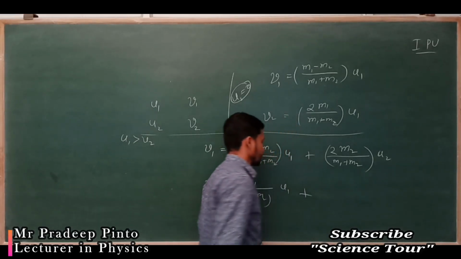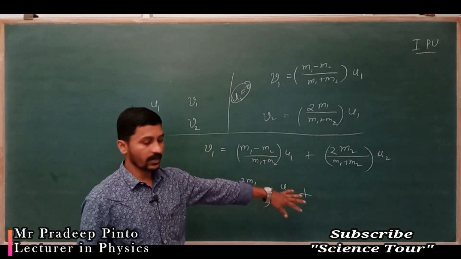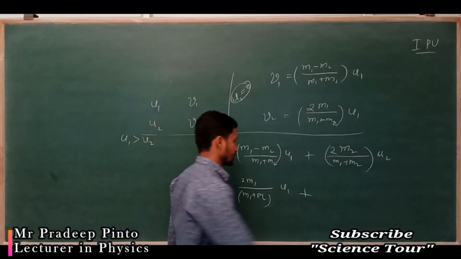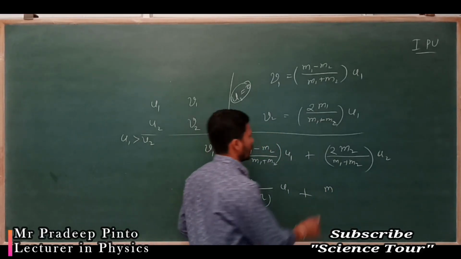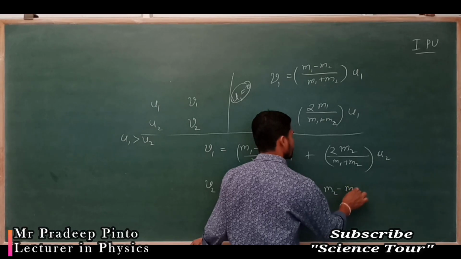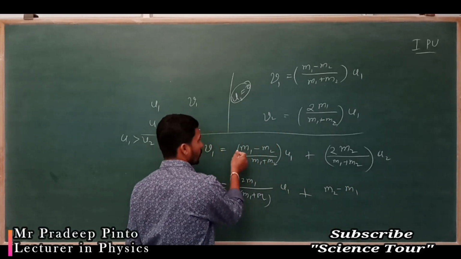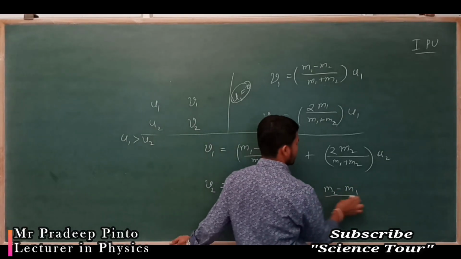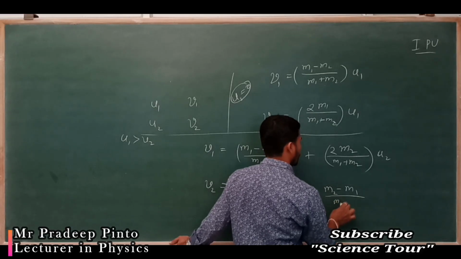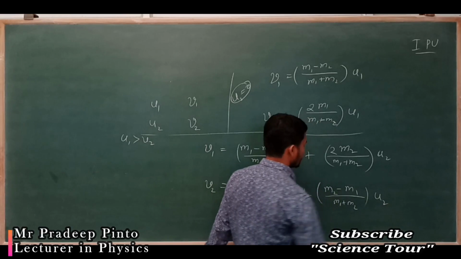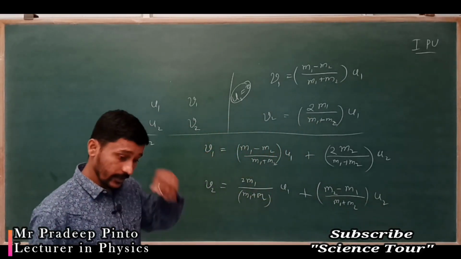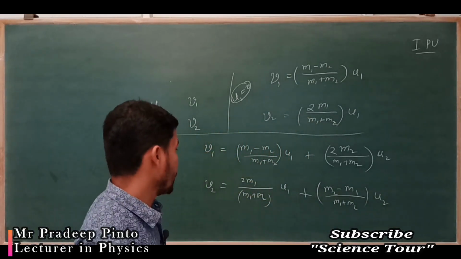So here for m2 this term comes, because m2 we have to write down, no? So (m2 minus m1) divided by (m1 plus m2) into u2.